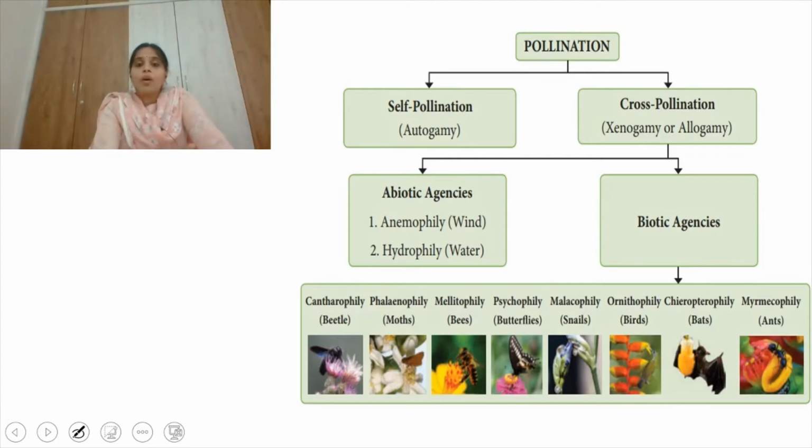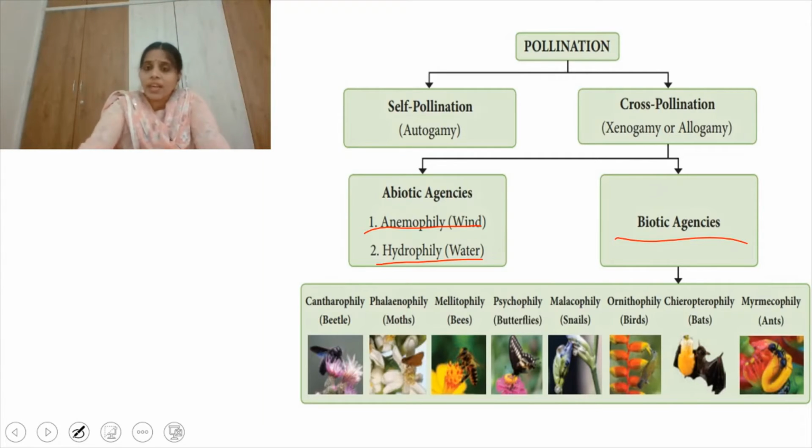The abiotic agents are wind and water. If the pollen grains are carried by wind, it is called anemophily. And if the pollen grains are carried by water, it is called hydrophily. And we have different biotic agents. Biotic agents means animals carry pollen grains to the stigma, and these agents we call biotic agents.